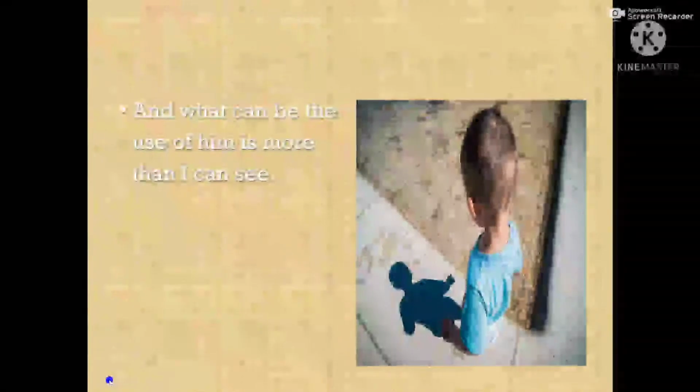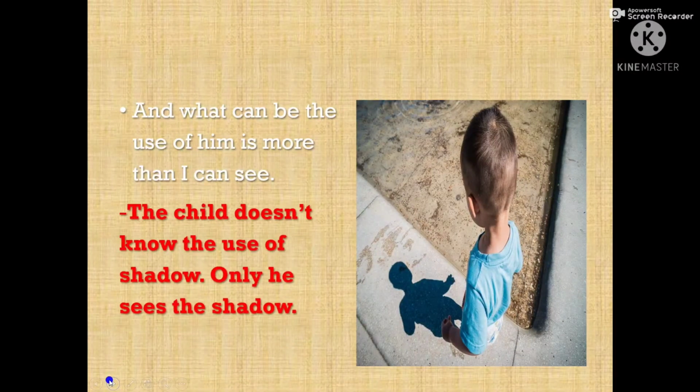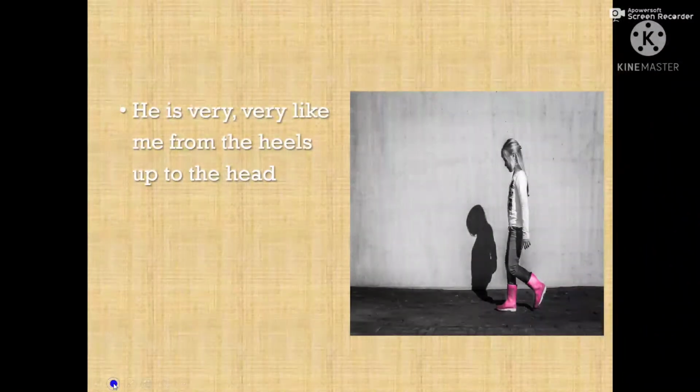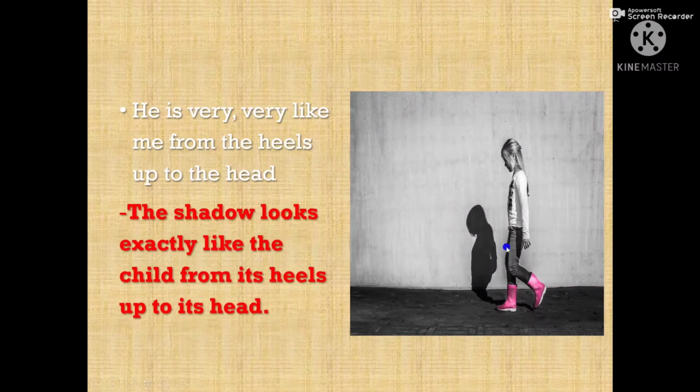And what can be the use of him is more than I can see. That means the child does not know the use of the shadow. Only he sees the shadow. You can see here the child is looking at his shadow. Next, he is very like me from the heels up to the head. You can see, look at the picture. The shadow looks exactly like the child from its heels up to its head.